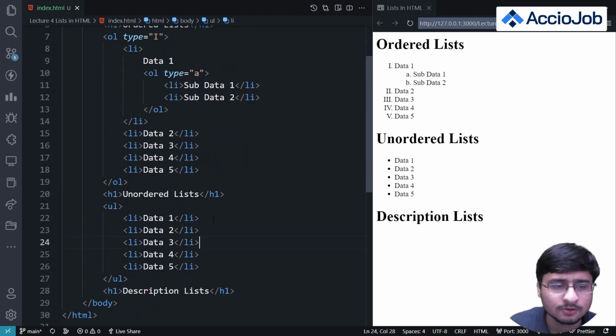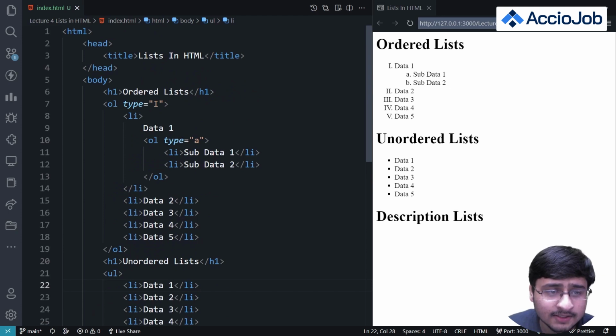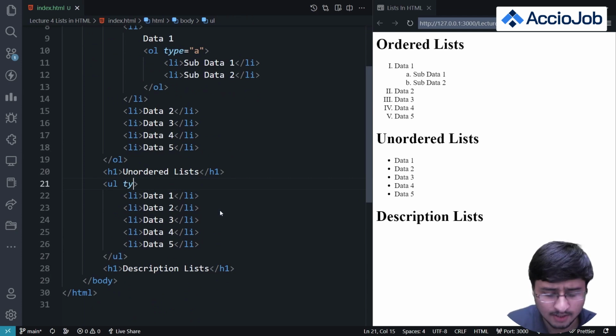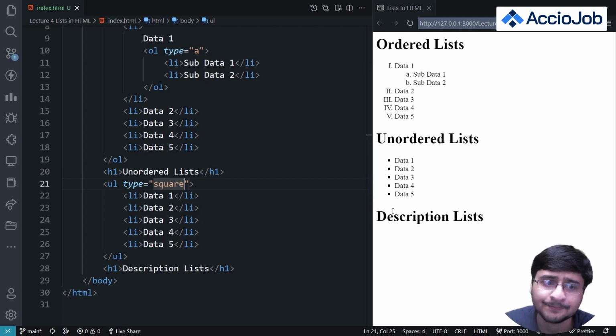Okay. So similarly, like we had a type attribute in the ordered list, we also have a type attribute for the unordered list. Let's explore it. So type attribute. What can be the type other than circle? We may want to have square bullets. So you can see now the bullets are square, right?